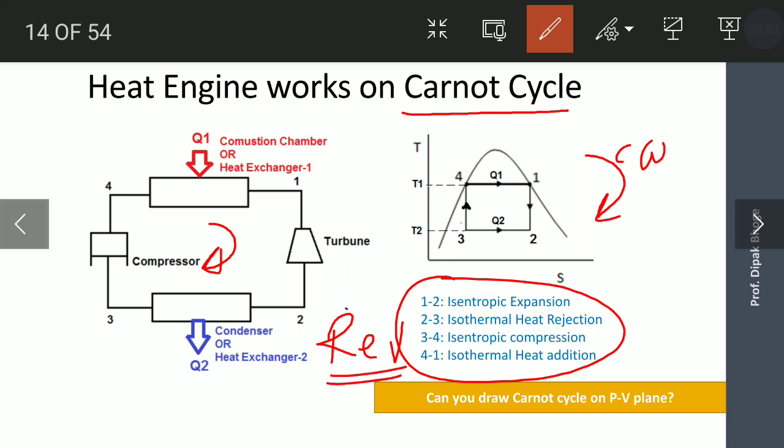What is meant by reversible processes? That we will see in upcoming slides. But in the Carnot cycle, all four processes are reversible, so the Carnot cycle is called a reversible cycle. As the losses are zero in this cycle, the performance or efficiency of this cycle is very high, or the maximum performance will be given by this cycle.